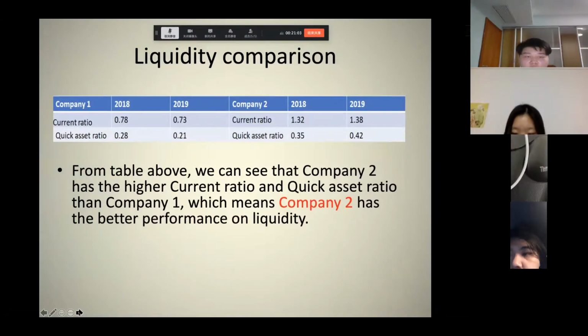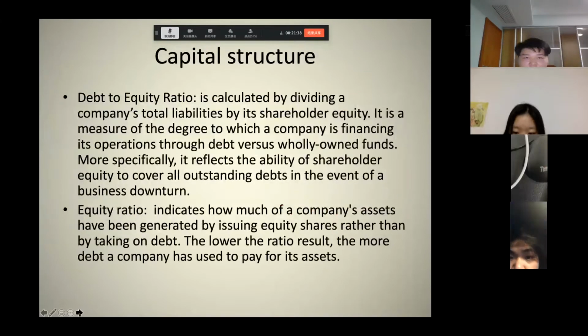Then we compare the liquidity. The liquidity ratio is a financial ratio that indicates whether a company's current assets will be sufficient to meet the company's obligations when they become due. Comparing the two companies, Company 1's ratio is lower than Company 2's, which means Company 1's ability to repay debt in a crisis situation is worse than Company 2's. Okay, next please. Next will be Gao.